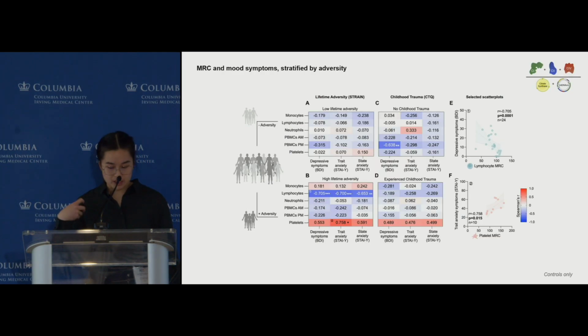When we stratified by adversity exposure, in the same way that we did with the immune cell proportions, we see much stronger negative correlations between lymphocyte MRC and mood symptoms in the high adversity exposure group only, and not in the low adversity exposure group.